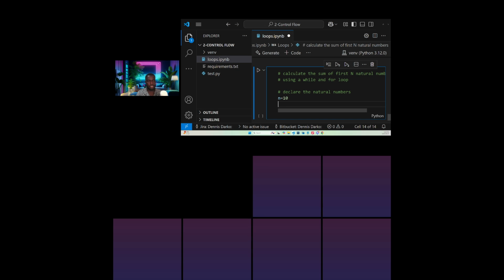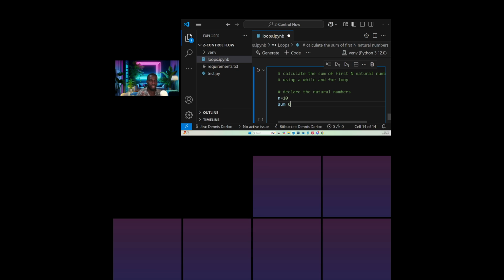Now the next thing is, we want to calculate the sum of the first n natural numbers. For us to have the sum, let's initialize it to 0. So sum is equal to 0, or assign it to 0, it's the same thing.